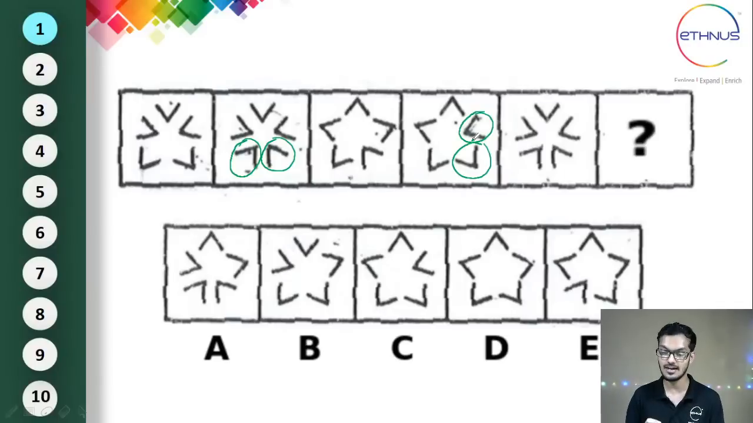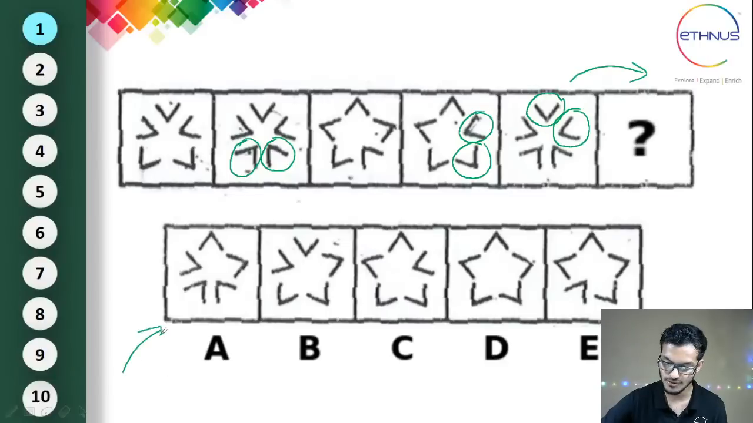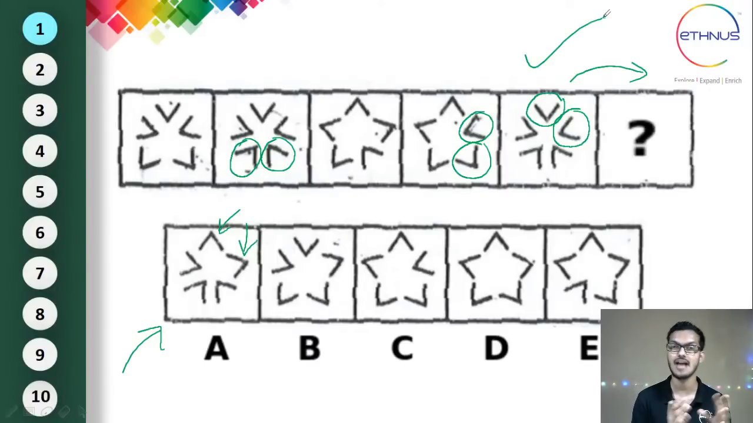So definitely when I take the next picture, from here to here, which are the two elements that will change their direction? It should be one is this one, another one is this one. Remaining all will be the same. Among all the options, option A is the only option where these two elements have changed compared to this one. All others are the same. So this is the pattern that we need to follow, and option A is the correct answer.